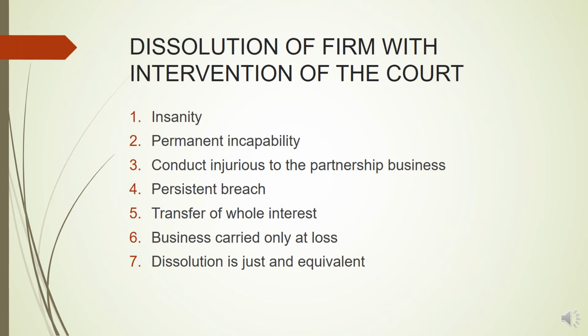Second, permanent incapability. So, when any partner has become in any way permanently incapable of performing his duties as a partner, then at the instance or at the request of the other partners, the court may order the dissolution of the firm. Third, conduct injurious to the partnership business. So when one particular partner is guilty of conduct which is likely to affect prejudicially the carrying on of the business of the firm, the court may dissolve the firm on that ground.